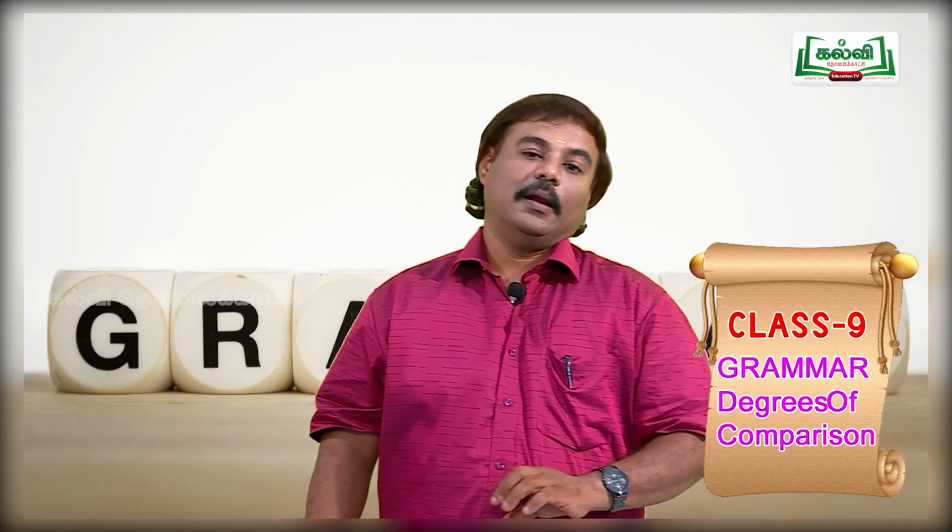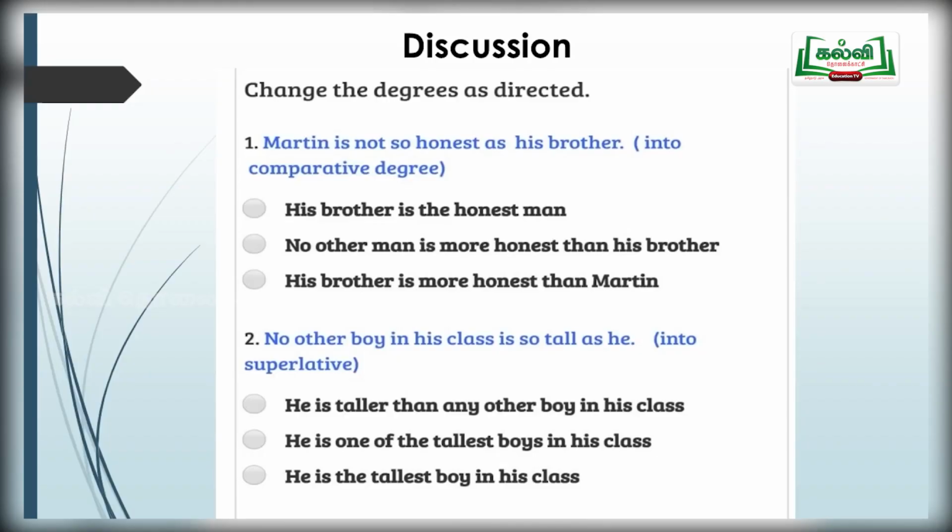Now, let us discuss these questions. Martin is not so honest as his brother. Children, read that sentence again. Find out whether the question is affirmative or negative.